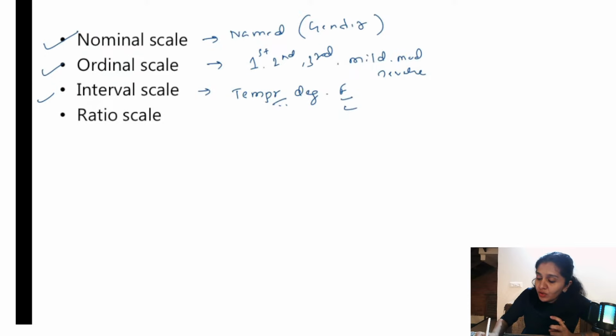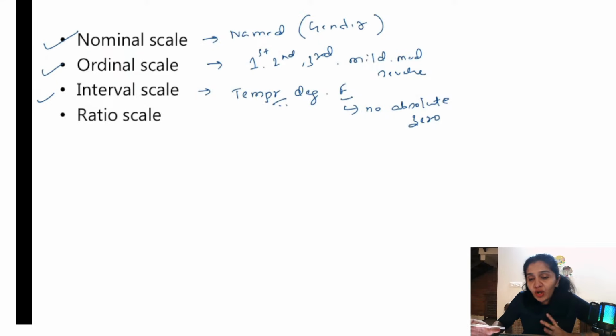Another thing you need to remember about interval scale is there is no absolute zero. What does it mean? Zero also has a value. SJ, I will teach you. If you are patient enough, I have prepared all the slides. So we will continue if you are interested. Don't worry. Okay. So in case of interval scale, there is no absolute zero.